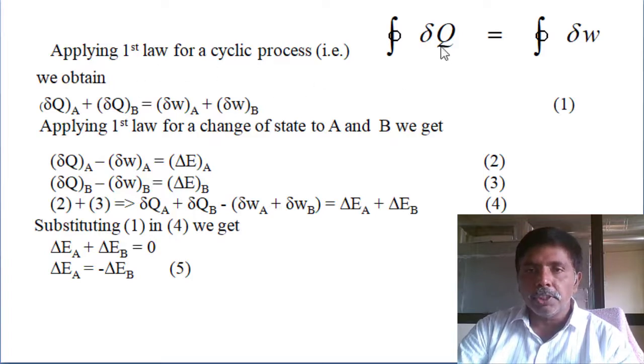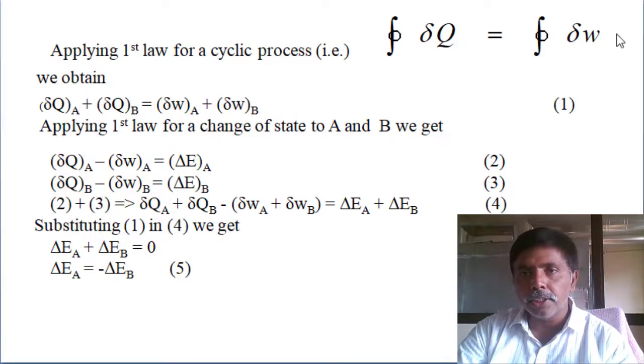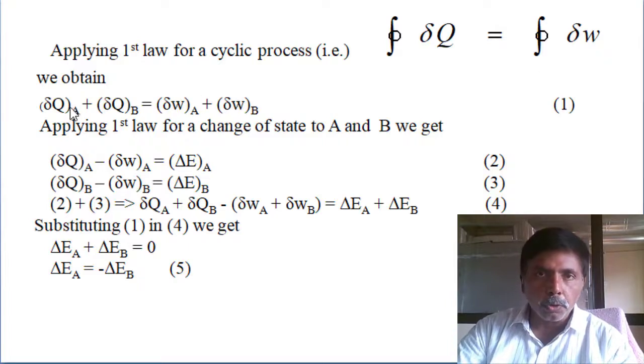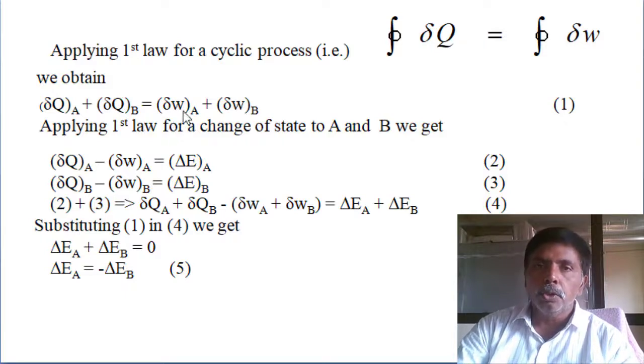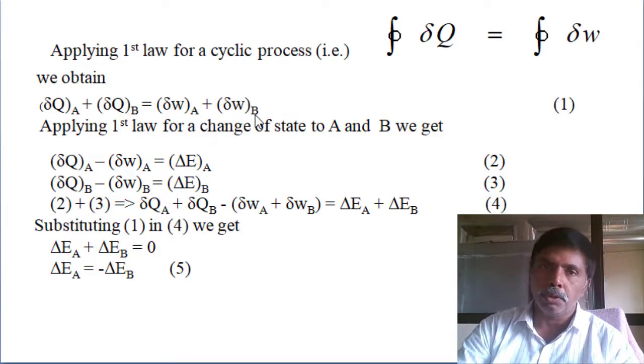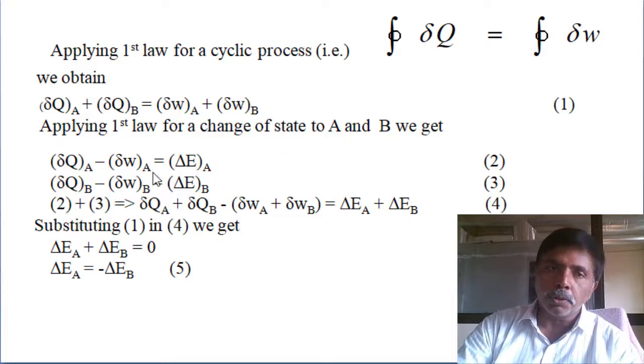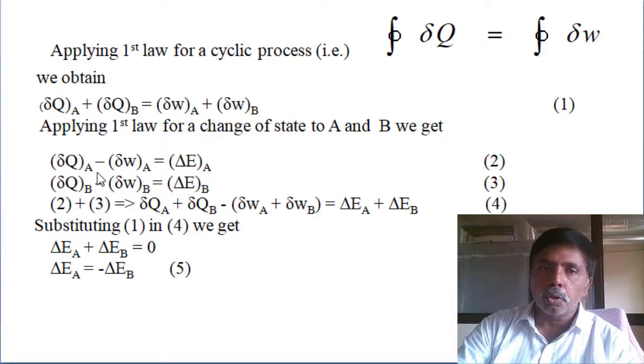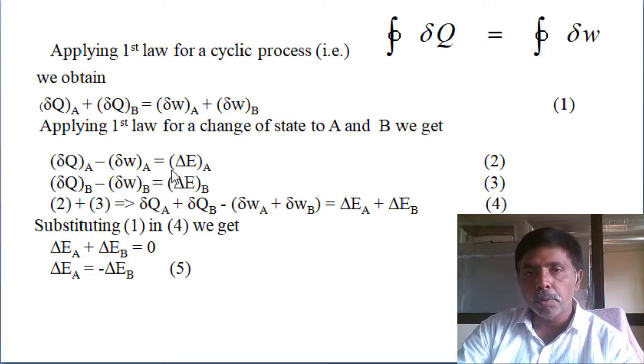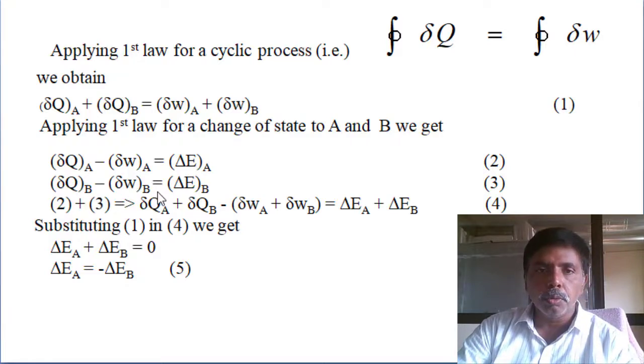The first law of thermodynamics for cyclic operation: summation of all heat interaction equals work interaction. With two processes only, dou Q process A plus dou Q process B equals dou W process A plus dou W process B. Next, apply the first law for the change of state through A and B individually. Heat supply minus work done: dou Q process A minus dou W process A equals change in energy at process A. And process B is the same: dou Q process B minus dou W process B equals change in energy at process B.